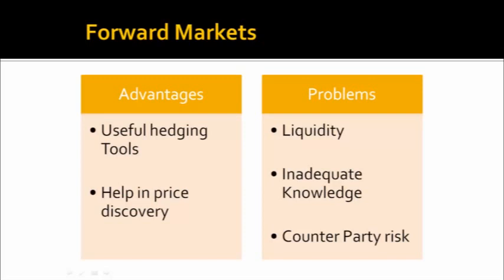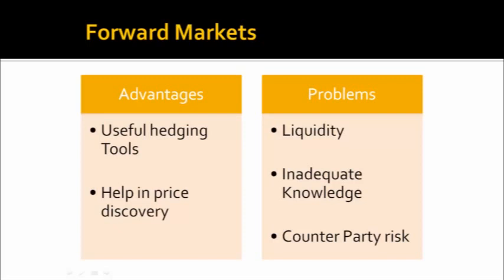The inadequate knowledge problem could be eliminated by pooling of knowledge of a multitude of seasoned players in the exchange, because there are certain participants who have that knowledge with them. Interacting with them and sharing their knowledge will help you to understand the other party's transaction. And the counterparty risk limitation could be eliminated by having a clearing house facility. The clearing house keeps a margin money from both the participants, and they ensure that the transactions are actually settled.